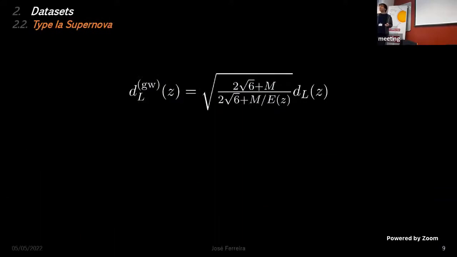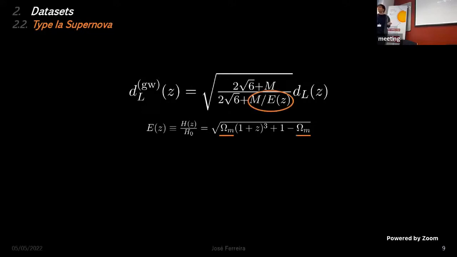Okay, so I also mentioned that we're using type 1a supernova. Why are we using type 1a supernova? Because if you remember the luminosity distance for gravitational waves, we have the following multiplicative term. This term right here, where E of z implicitly depends on omega matter, introduces a degeneracy between H0 and omega matter. To avoid problems in our sampler, we decided to fix the omega matter with type 1a supernova.